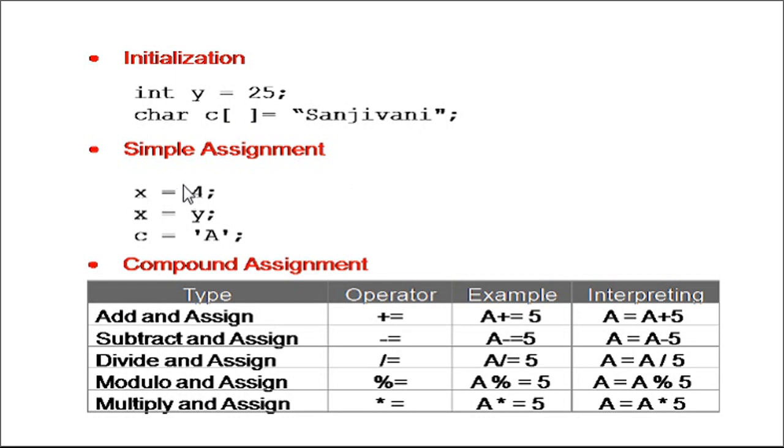In addition to that, we are declaring x. Initially the value of x is 4, then the value of y is assigned to x, and then we have c, to which we are assigning 'A' as a capital letter. Whenever we declare a character variable and want to assign it a character, that character must always be enclosed in single quotes.